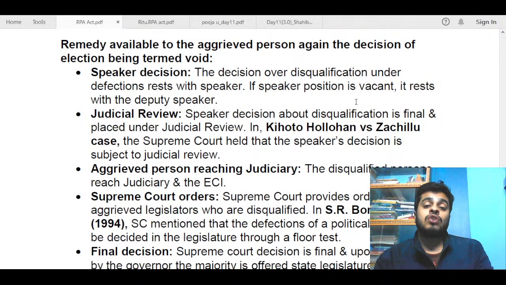Next we can go on to talk about the remedy available to the aggrieved person against the decision of election being turned void.